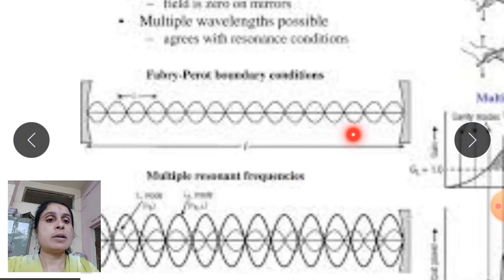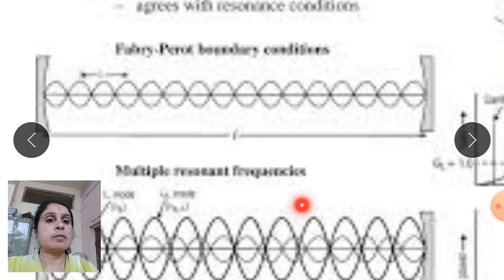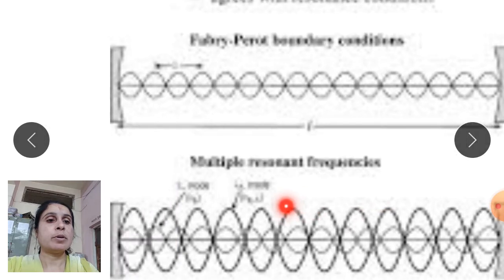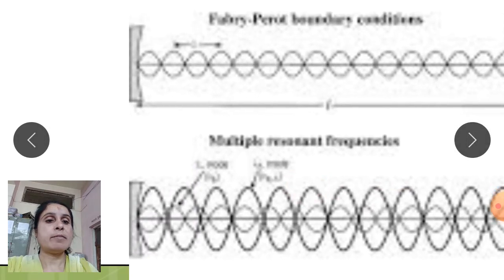Second is multiple wavelengths, the Fabry-Perot frequencies, and multiple modes can be generated in a straight way, occurring in the single-mode cavity configuration but taking place in multi-mode form.